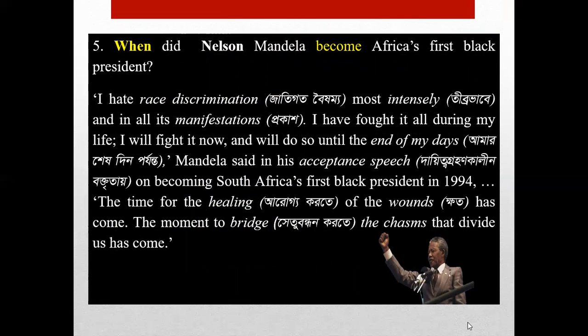Let us first have an idea about the next passage. Here, Nelson Mandela is saying something. What is he saying? Let us see. I hate race discrimination. Nelson Mandela is saying that he hates race discrimination. How much? Very intensely. He is saying, I hate race discrimination most intensely and in all its manifestations.